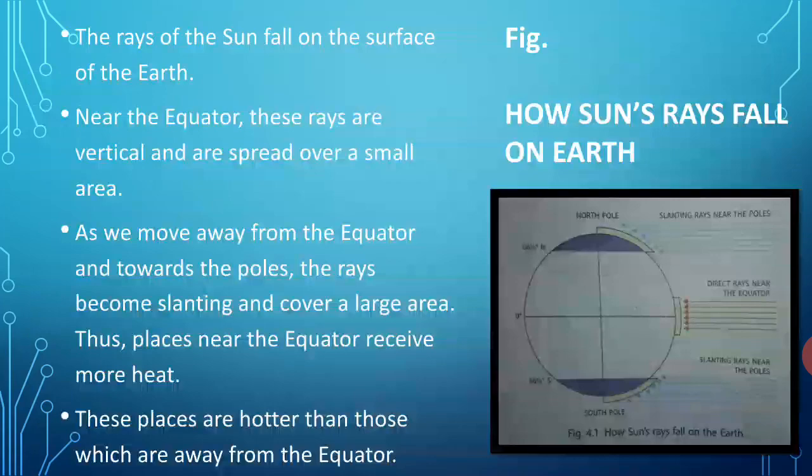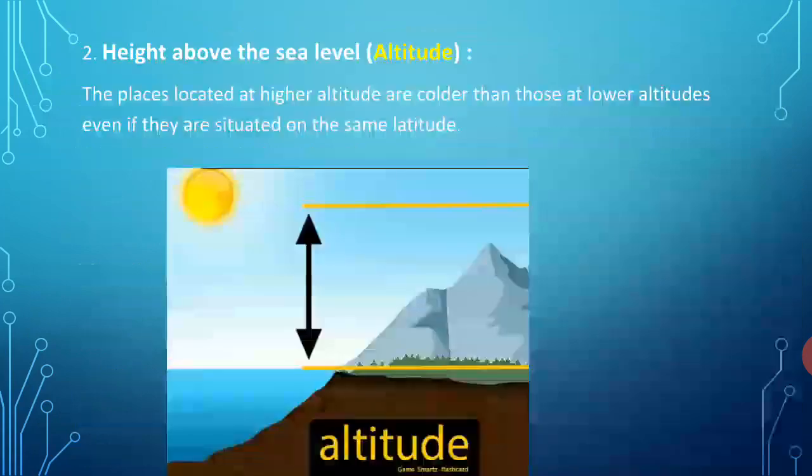You can see in the figure very clearly that the rays shown with the blue color indicate the slanting rays of the sun, which are spread over a large area. You can see these near the North Pole as well as the South Pole. And the rays shown with the orange color indicate the direct rays of the sun, which fall near the equator and cover a small area.